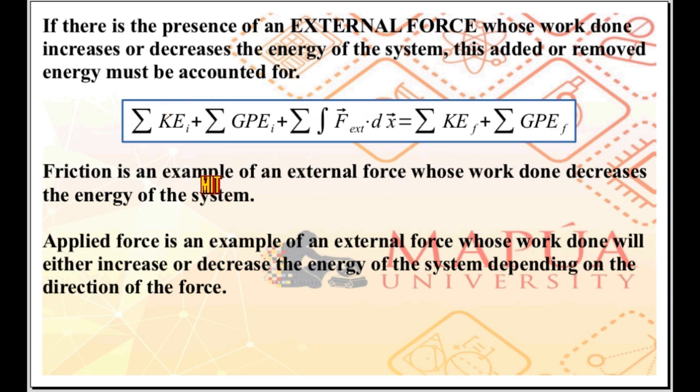Now, it's best that you memorize or simply take into account this equation and simply remove the work done by the external force if there is no external force, and the equation will reduce back to the original equation for conservation of energy for an isolated system.